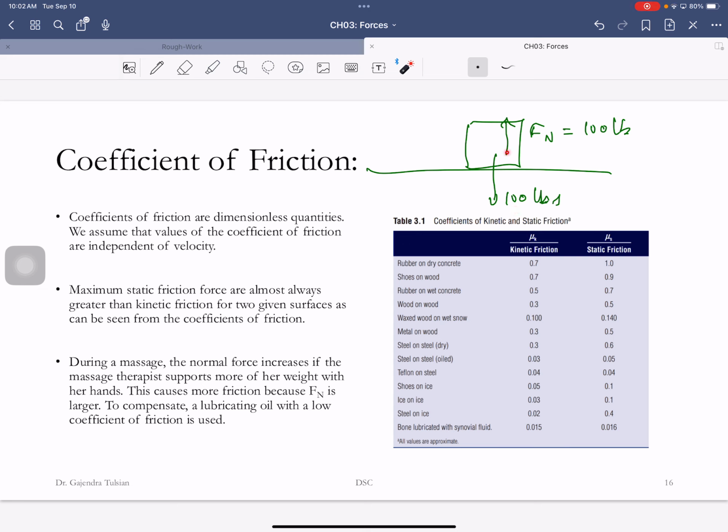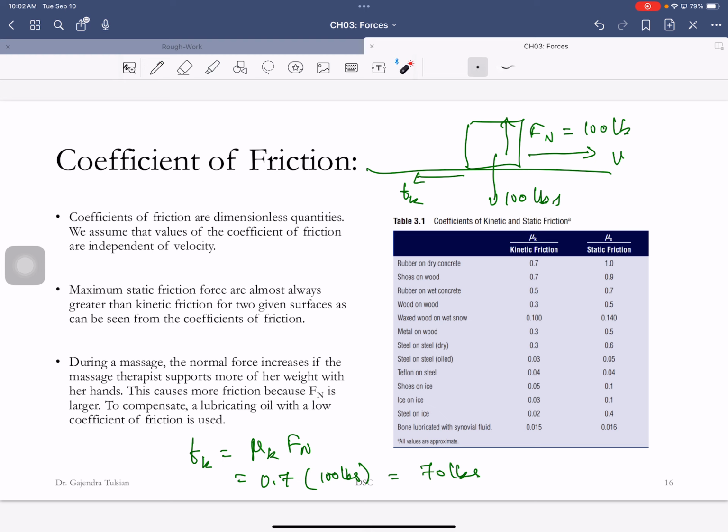This weight is balanced by that. Now, if the object is moving in that direction, there's a kinetic friction force in the opposite direction. And the kinetic friction force is mu k times the normal force. Mu k is 0.7, and the normal force is 100 pounds, so 70 pounds.